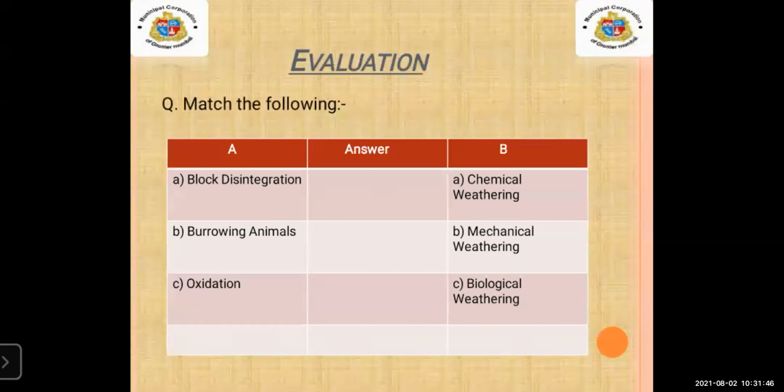Yes. Now it is about the evaluation part. You can see on your screen there is a match the following. Yes. A column and B column. Option is given over there here. And this is the question. Block integration, burrowing animals, and oxidization. You have to identify its type of weathering. Okay. Now, block integration. Which type of weathering can be there?